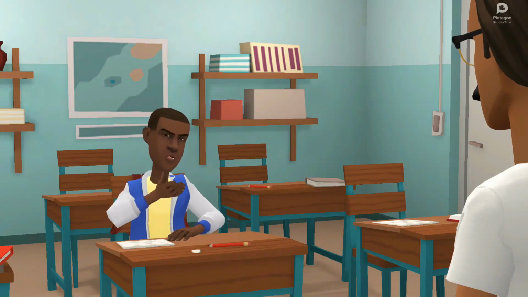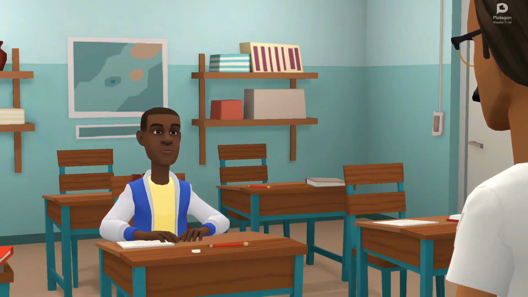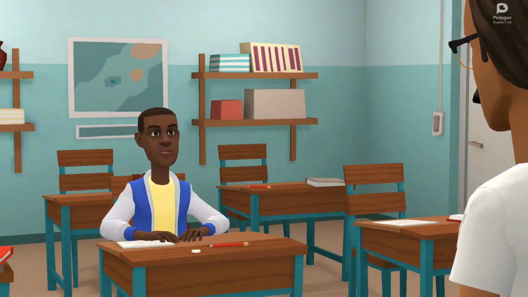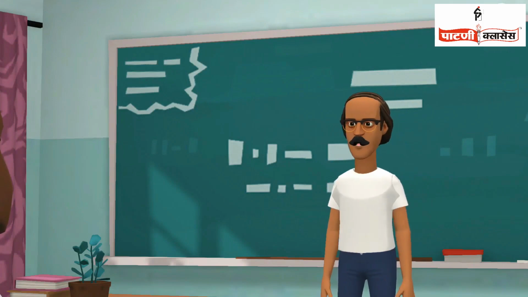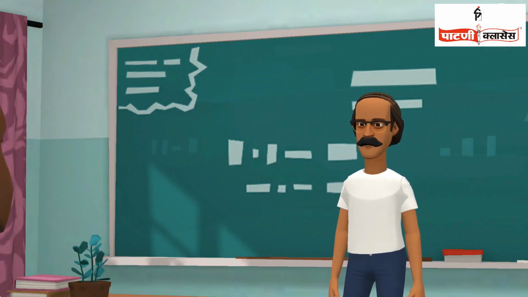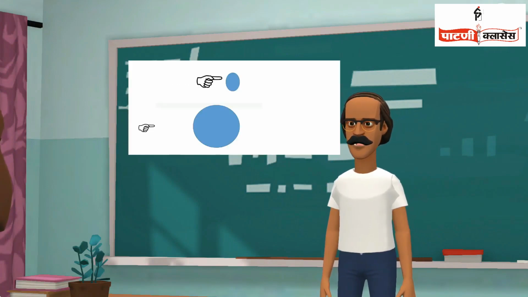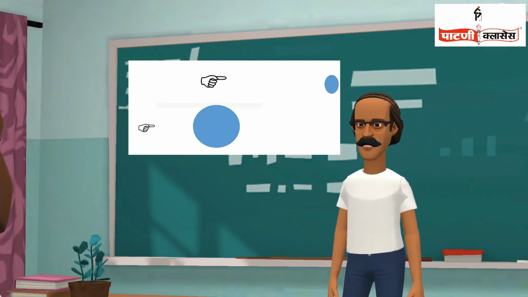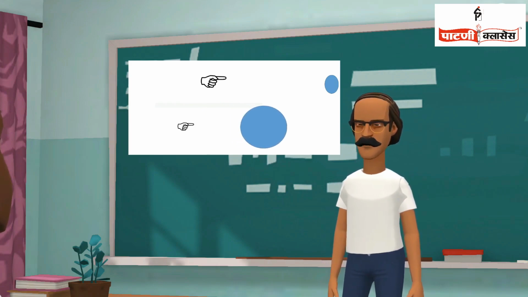Sir, when I apply the force on the body, some bodies move faster and some bodies move slower. Why so, sir? Consider two bodies, one is a lighter body, another is a heavier body. If you apply same amount of force on a lighter body and on a heavier body, it is general observation that lighter body moves faster compared to heavier body.